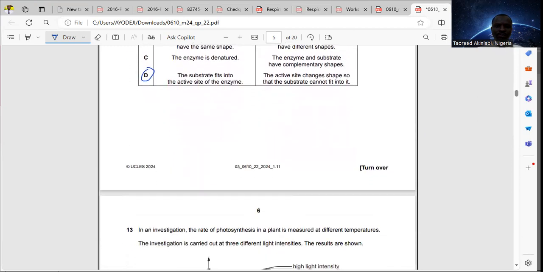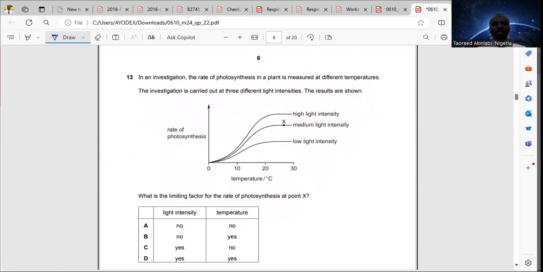Question 13. In an investigation, the rate of photosynthesis in a plant is measured at different temperatures. The investigation is carried out at 3 different light intensities. The result is shown. What is the limiting factor for the rate of photosynthesis at point X?